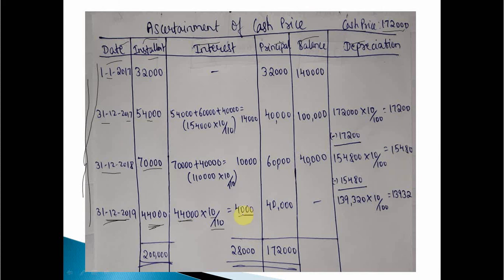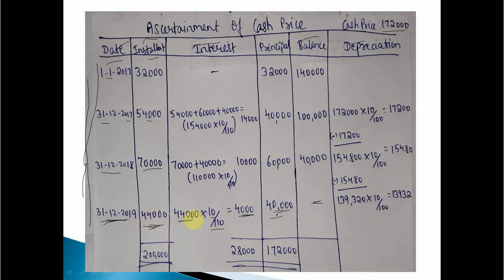Interest is 4,000. So what about principal? If we deduct interest from the installment, we get principal. Same way, if we add principal plus interest, we get installment. If we deduct interest from installment, we get principal. So what about principal here? 44,000 minus 4,000, balance is 40,000. Clear? And since it is the last installment, balance will be nil. What about depreciation? Depreciation we will do last. Clear?